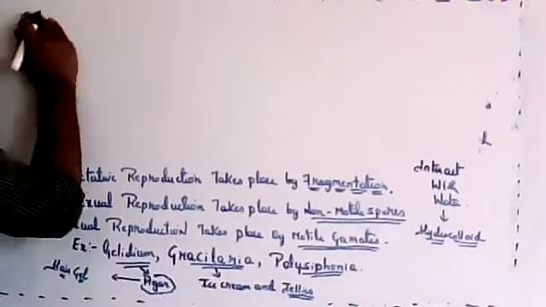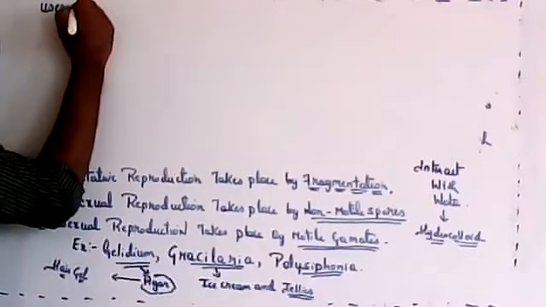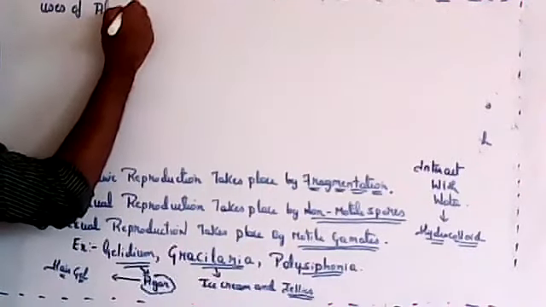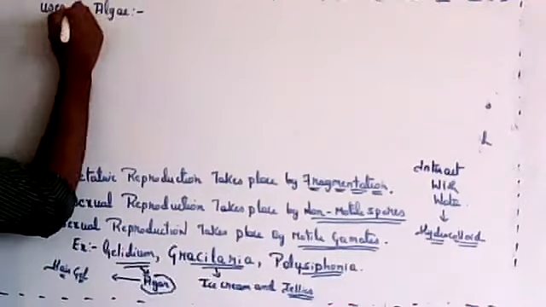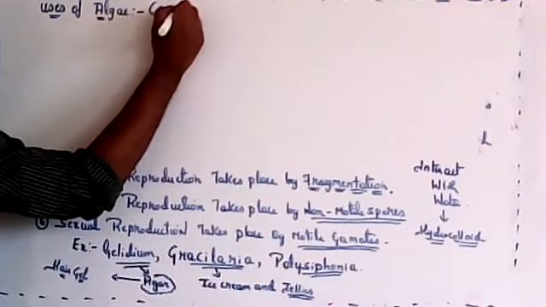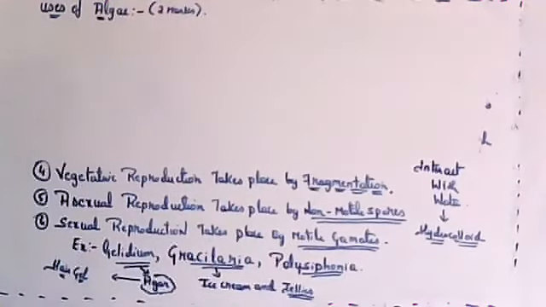Uses of algae will be asked for 2 marks in your main exam.